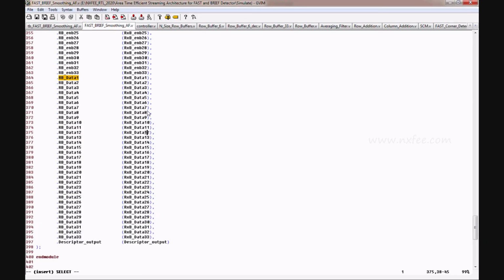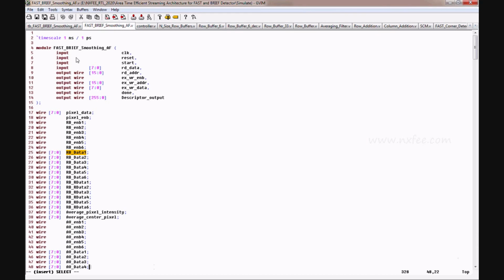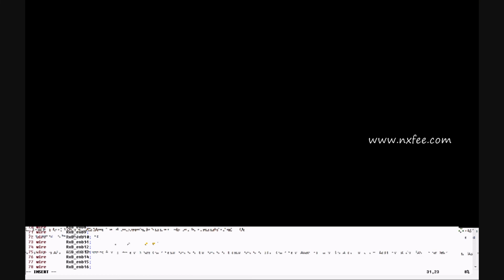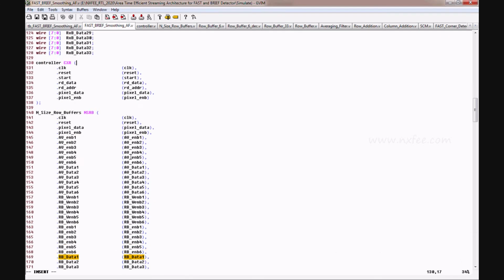And this is the top module architecture. It contains the inputs clock, reset, start and read data, and the outputs read address, external memory writing, and the descriptor output. The descriptor output will contain 256 bits. This module has a number of components. The first one is the controller. The controller is not present in the existing architecture of the paper, so we added it to write and read the image operations.